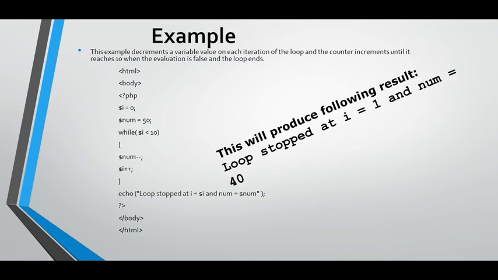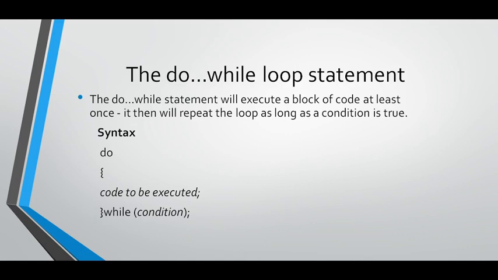Yes, because I is less than 10. The initial value of I is 0. So here a small mistake is there. Loop stopped at I is equal to 9, not 1. Loop stops at 9, not 1. Okay, my num value is 40. So next one is the do while loop statement.